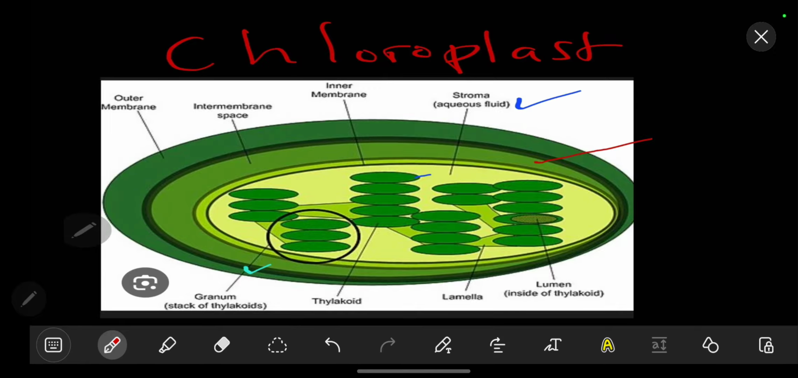The same applies with the chloroplast. The chloroplast has an outer membrane. It also has an inner membrane. So it is membrane bound. That's the number one thing. The chloroplast also has its own DNA in an aqueous fluid which we call the stroma. So the DNA is found here. So already it has DNA. It also has ribosomes, the 70S. So this is the reason why the endosymbiotic theory is supported.